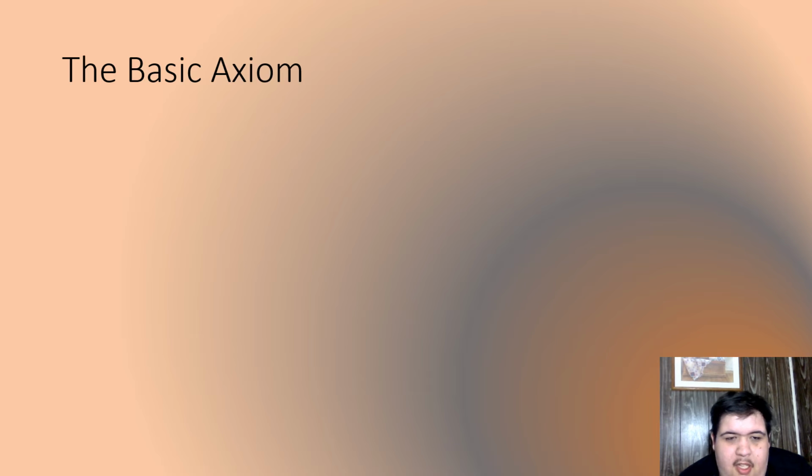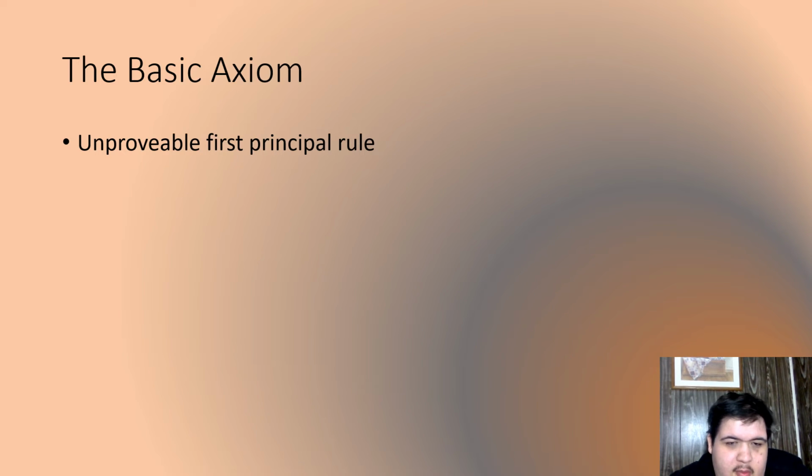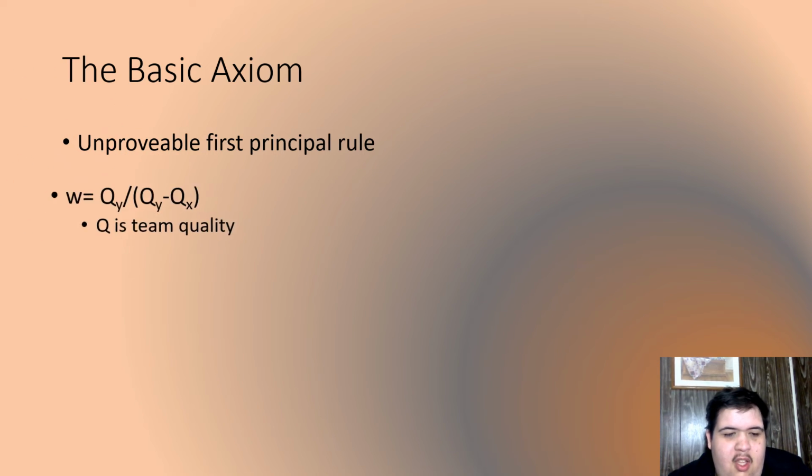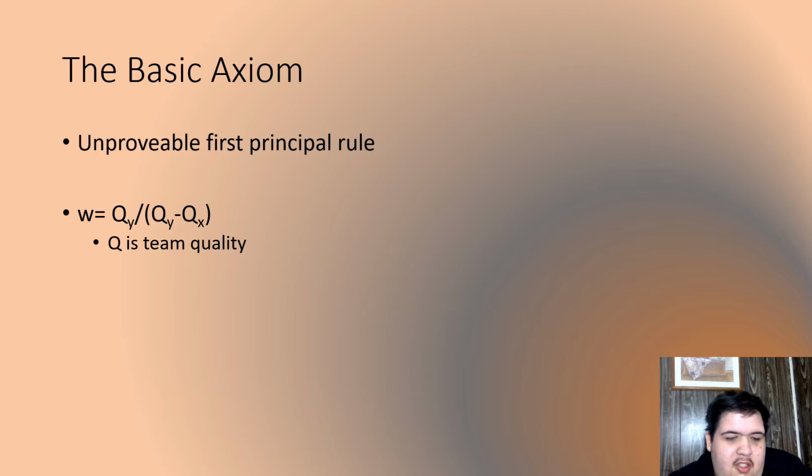So now we talked about the basic axiom. The basic axiom is just an unprovable first principle rule of baseball. This can be in any sport, but we talk about the basic axiom as this measure, which is W equals QY over QY minus QX, where Q is the team quality of teams Y and X, and W is the winning percentage.